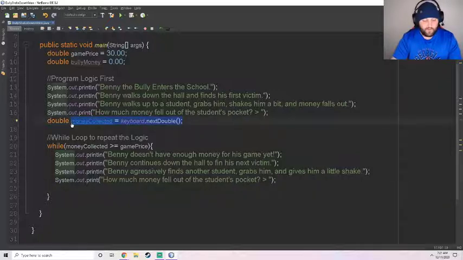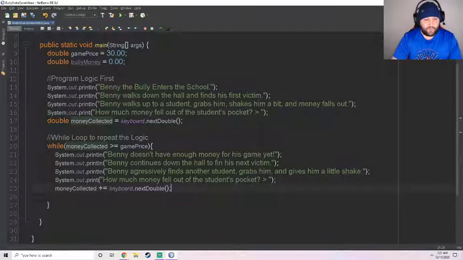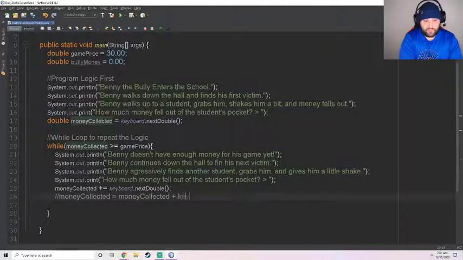Now we're going to store that into moneyCollected, but remember we need to do plus equals, because really this is saying moneyCollected is equal to moneyCollected plus keyboard.nextDouble. It's just shorthand for it. So we're taking the amount of money we already have and adding the amount the user puts in, and storing it into the money we already had.